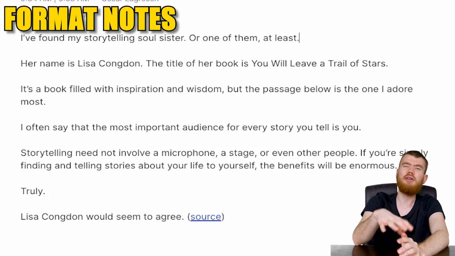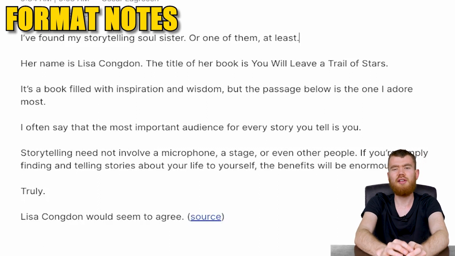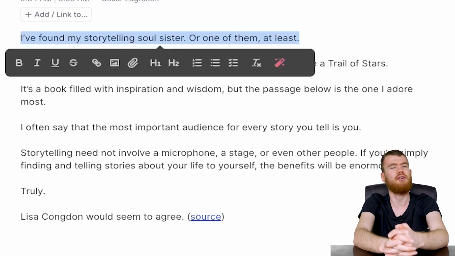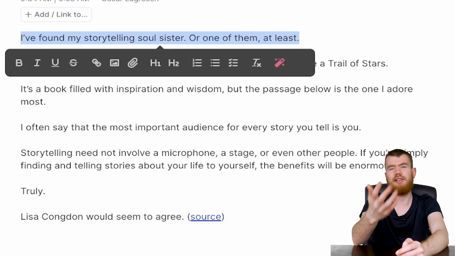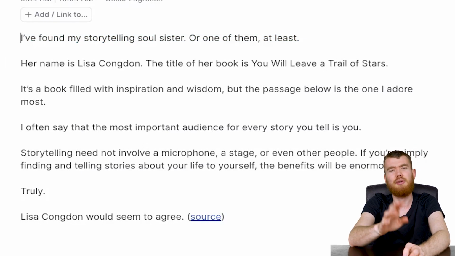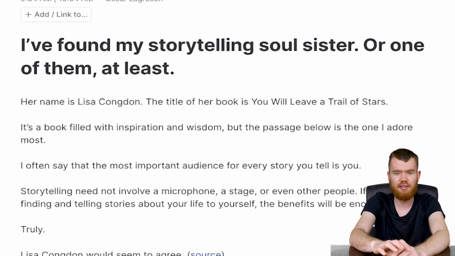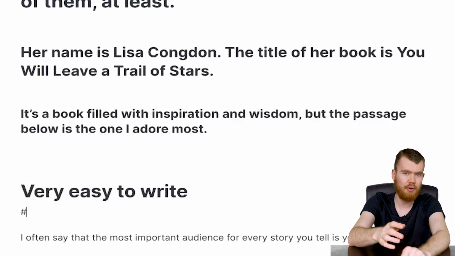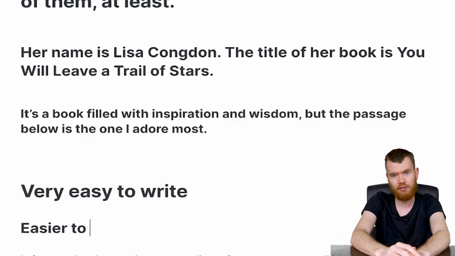Now we want to see what we can do with that specific note, and if you select the given text, you get all these options here to make headings, bold, italic, underline, strike through, different kinds of bolds and stuff. We can also make headings by typing hashtag and then space, and the more hashtags, the smaller the heading. So if you want a subheading, a sub-subheading, add another hashtag.